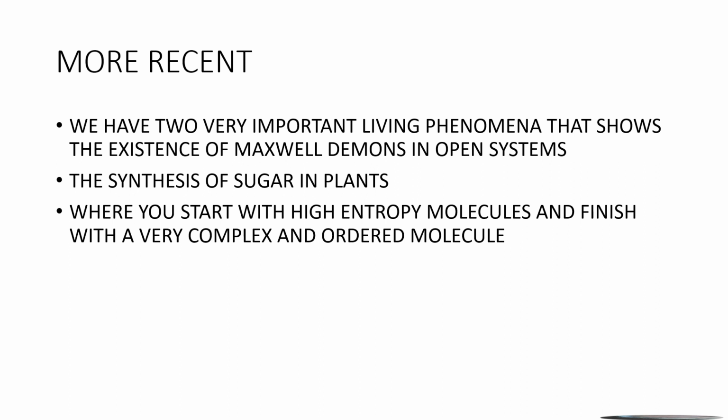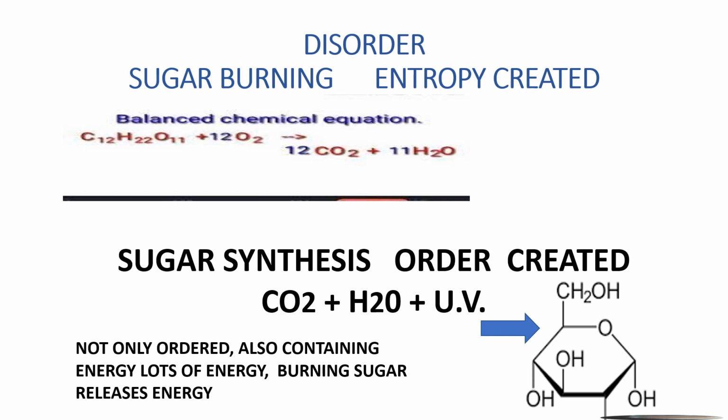For example, the synthesis of sugar in plants, where you start with high entropy molecules and finish with a very complex and ordered structure. Another very important one that is absolutely the contradiction of entropy is the sodium-potassium pump in the cell, in the heart, or in the neurons. Here you can see how sugar synthesis goes on. CO2 plus H2O plus UV, coming from where? Coming from the sun. Ultraviolet rays, ultraviolet particles coming from the sun. And they produce a very ordered molecule, which is sugar.